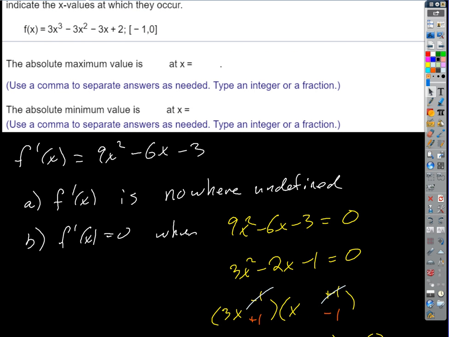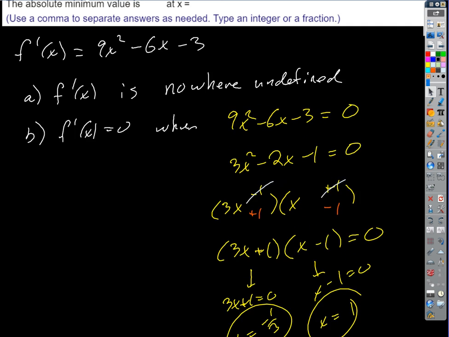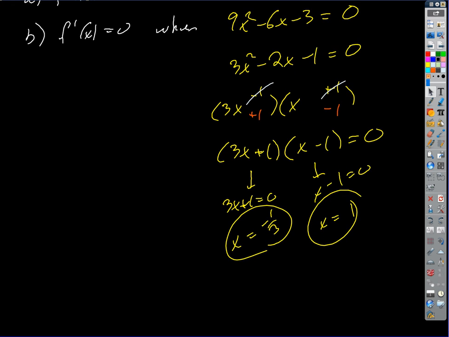Our interval is restricted to be from negative 1 to 0. So which, if any, of those fall in our interval? Negative 1/3. This one, positive 1, is outside our interval, right? So we could actually discard this one because it's not between our endpoints. So we only get one critical number we have to check, which is negative 1/3.